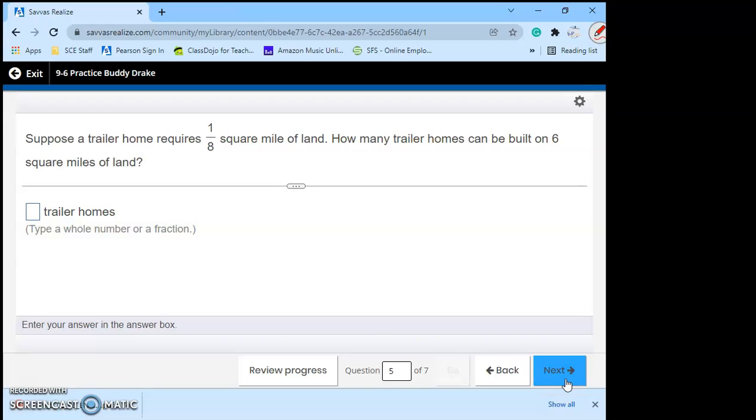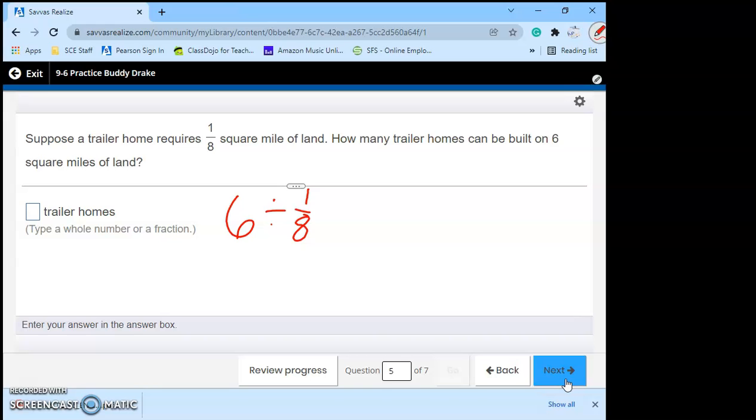Well, what do we start with? Well, we start with our 6 square miles. What are we doing to it? We're cutting it into smaller pieces to put trailer homes on it. Cutting means to divide. And we're going to divide it by 1/8. Again, we have a division problem involving a fraction.